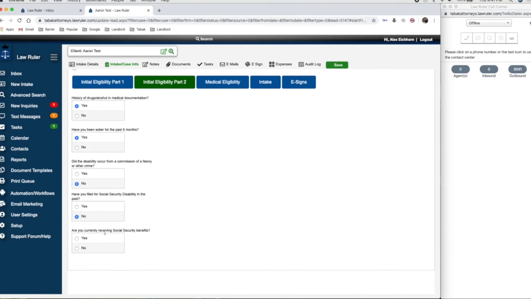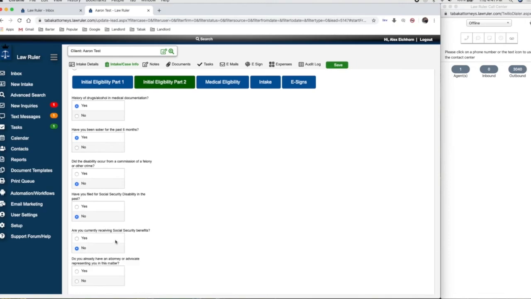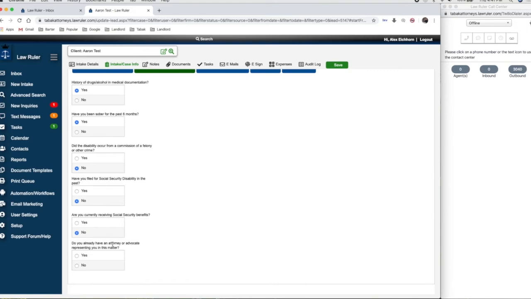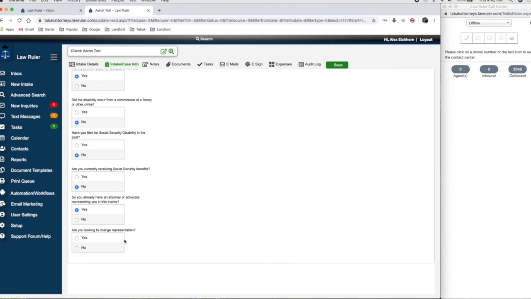So, are you currently receiving Social Security disability benefits? If yes, then that means we can't get them for you. So obviously this is a preclusionary question, which we will not be able to help. If no, we'll continue on. Do you already have an attorney or advocate representing you in this matter? If yes, we want to follow up with the question, are you looking to change representation?